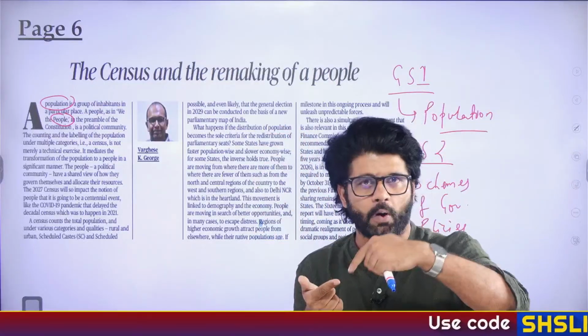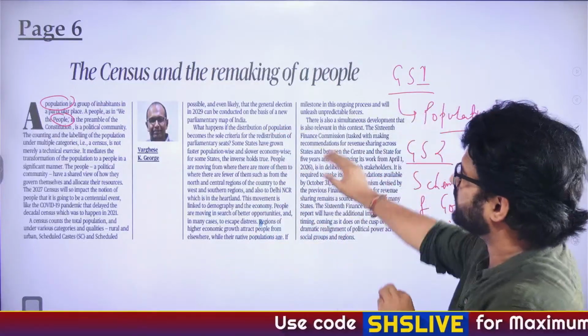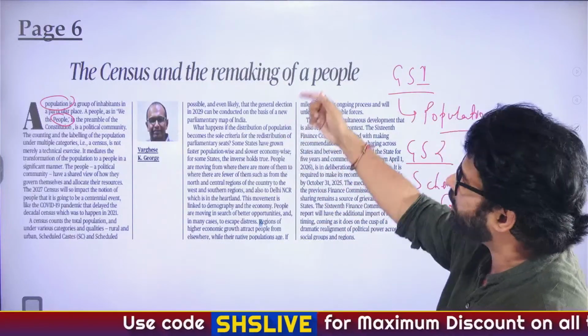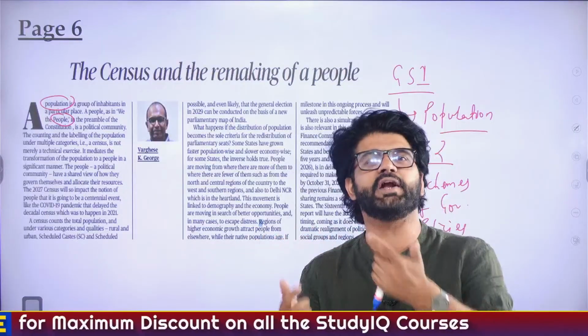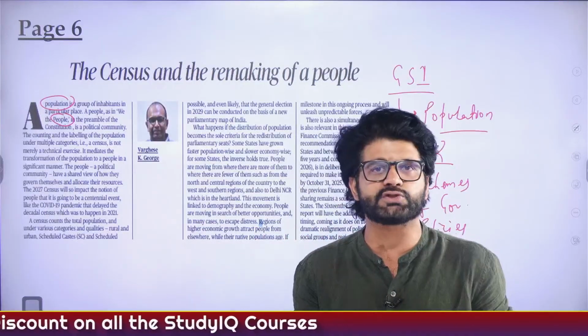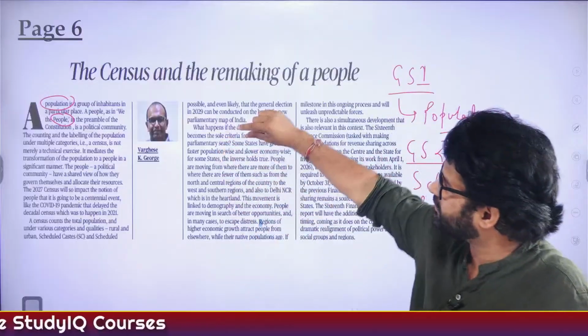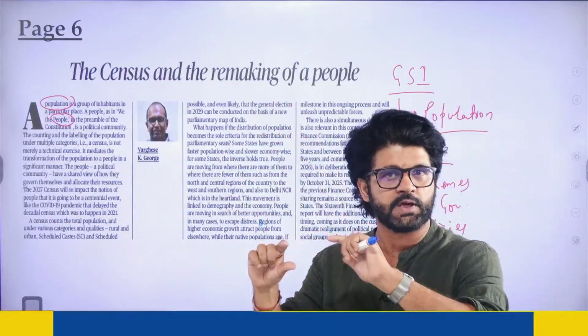Census converts population to people. It's so awesome, this article. And this whole thing, the difference between population and people, you can write in the intro of census, like if they ask you a mains question on census, you can always write this particular thing. What is the basic difference between population and people?